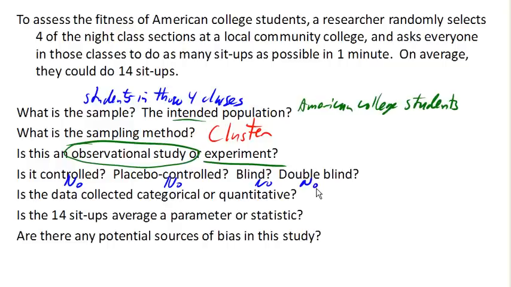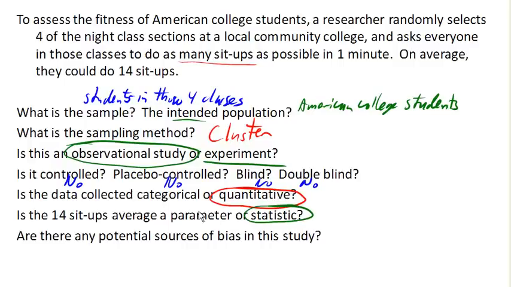So the data that we're collecting, is it categorical, quantitative? We're recording how many sit-ups they can do. That's going to be a number, and we can do calculations with that number, so this is quantitative data. Is it a parameter, or is it a statistic? Well, it's information about our sample, and so that means it is a statistic. Remember, parameters talk about the population.